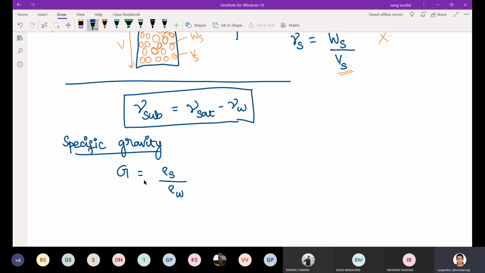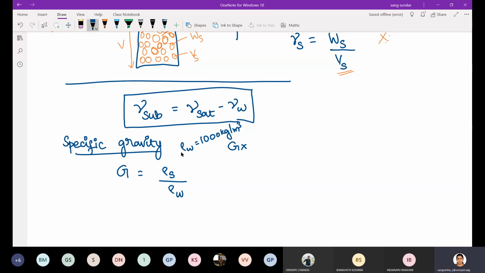If you multiply the specific gravity of any material with the density of water, how much is rho W? It is 1000 kg per meter cube.